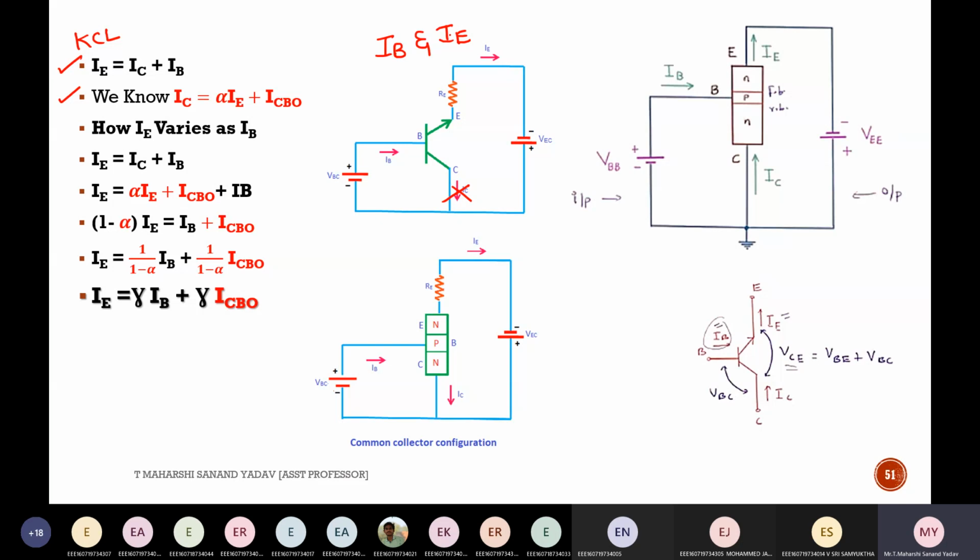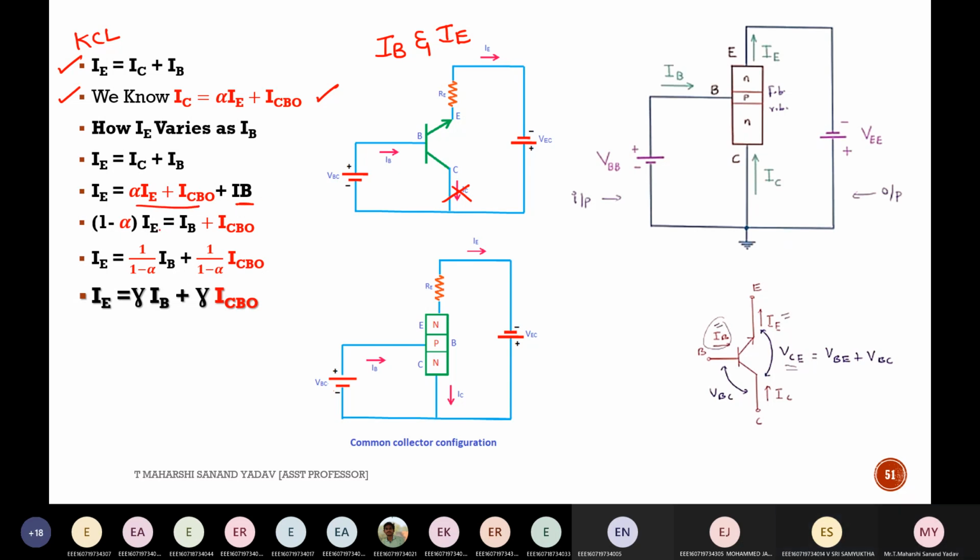IC should be eliminated. We substitute IC is equal to alpha IE plus ICBO, and IB is as usual.